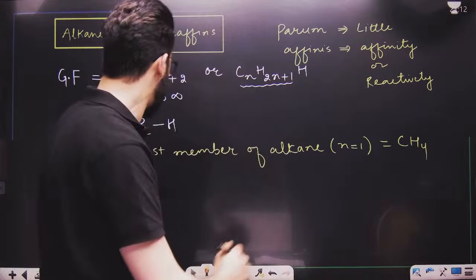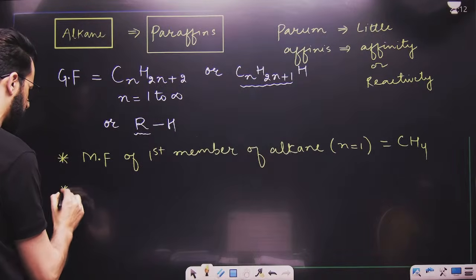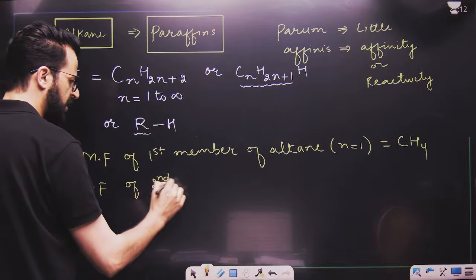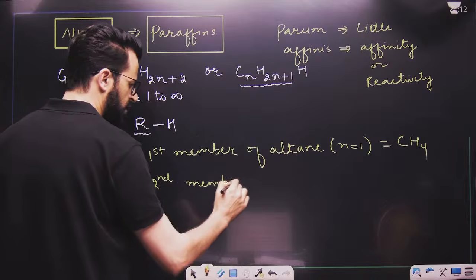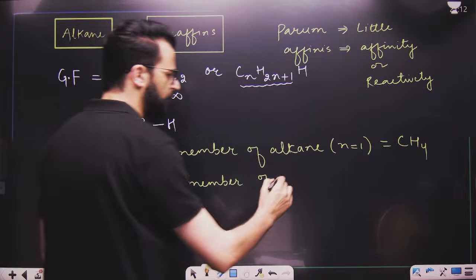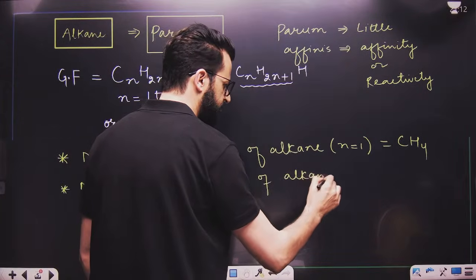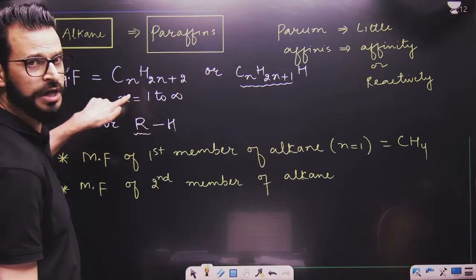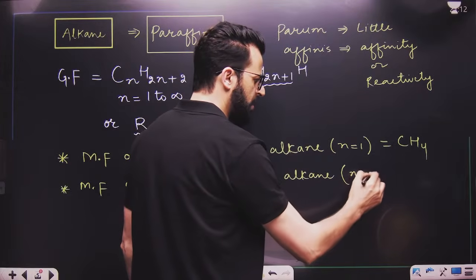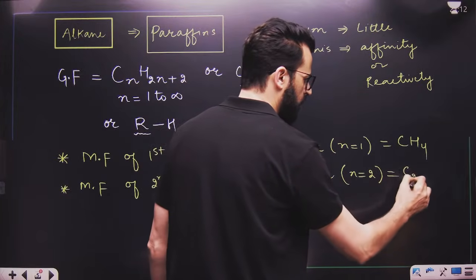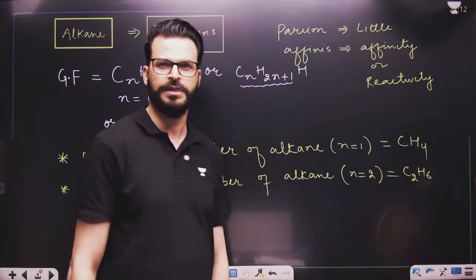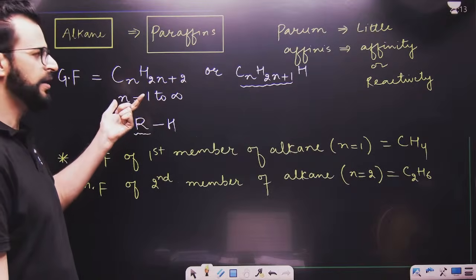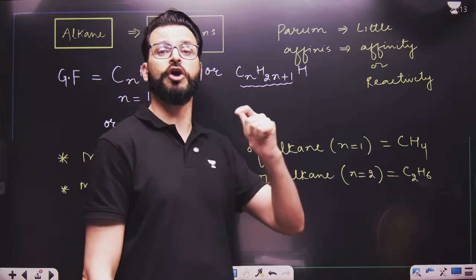Now, can anyone tell me what will be the molecular formula of its second member? Come on, tell me. Second member means I have to put n equals 2. When n is equal to 2, the molecular formula will be C2H6. Now tell me, if you remember this general formula, can you tell me the molecular formula of any member of alkane?